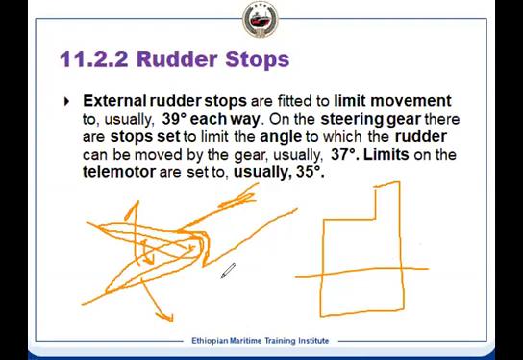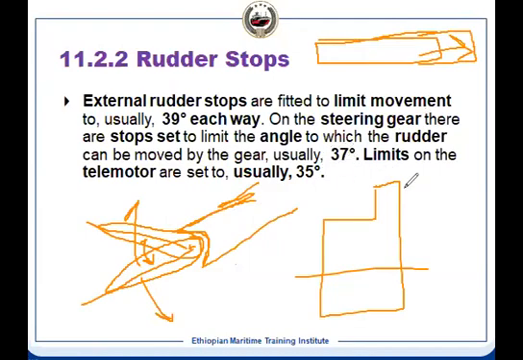In the steering platform, we will be able to stop the rudder at 37 degrees, for example. This is the ram. The ram will move and the rudder will turn, and the movement of the ram will be maximum when the rudder angle reaches 37 degrees.